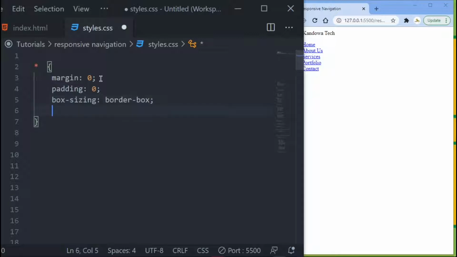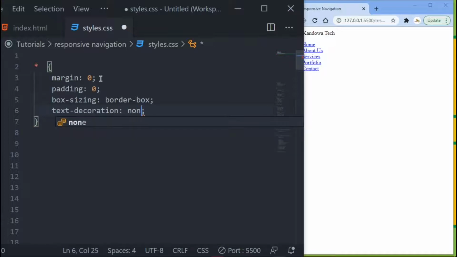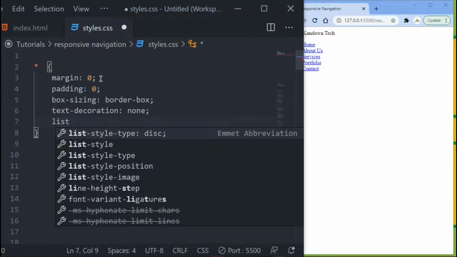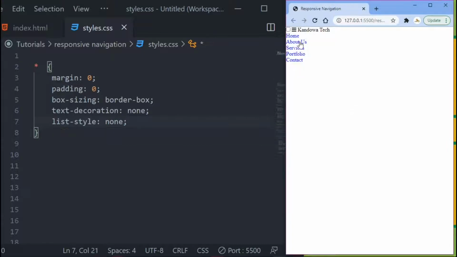And then the next thing I want to do here is text decoration. I want to remove it, so I'm going to set it to none. And then the last thing I want to do is just remove the list style, so list style, I want to set it to none. And then if you save and come in here, you see you got this, right?